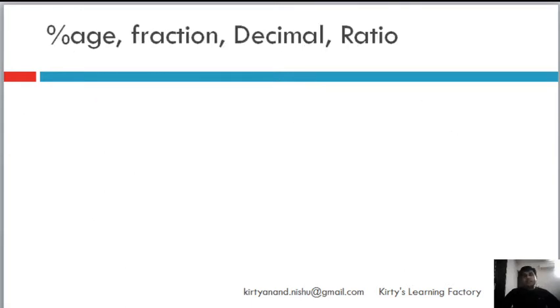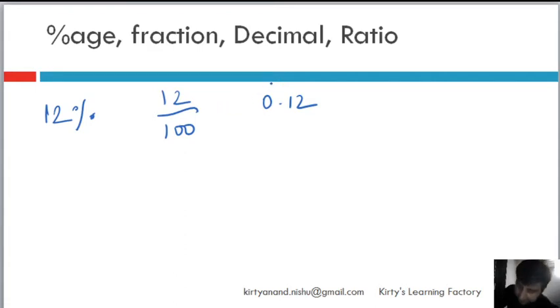And now let's look into the interrelation between percentage, fraction, decimal, ratio. They're all one and the same things, different ways of representing, and very quickly I will explain. So let's say 12% is nothing but 12 parts of 100. It is the same, which is nothing but 0.12. If you remember, fraction to decimal, decimal to fraction. If you do not remember or you've missed my video, please go. But if you're learning percentages, I'm assuming that this you would know by now. And in terms of ratio, it would mean 12 is to 100, right?